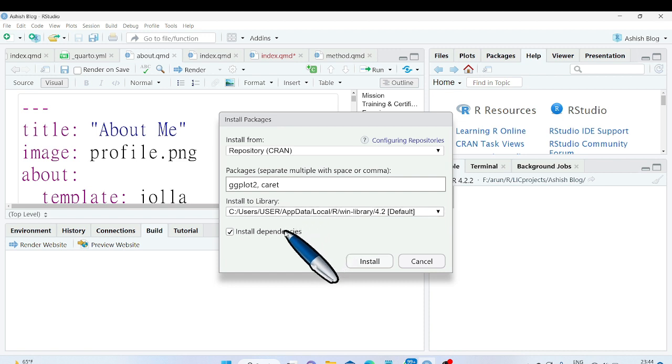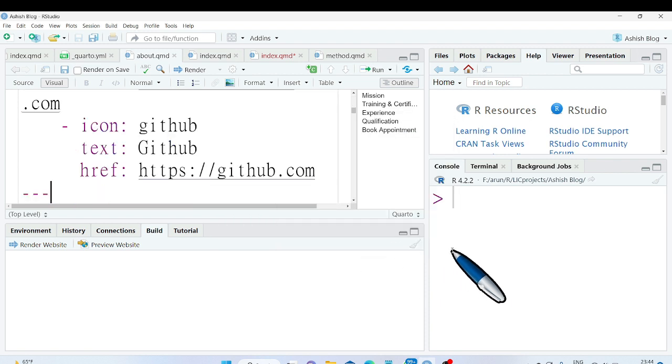Under this, you can check dependencies to install supporting libraries along with your desired library. It is advisable to check install dependencies. Now you can click on install and you will see the console.